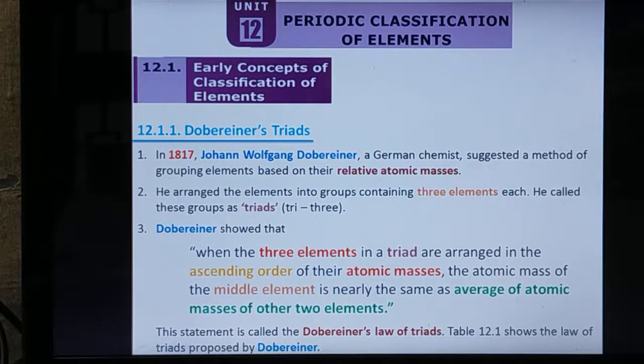The answer will be the atomic mass of the second element, that is, the middle element. So this is called Dobereiner's triad.